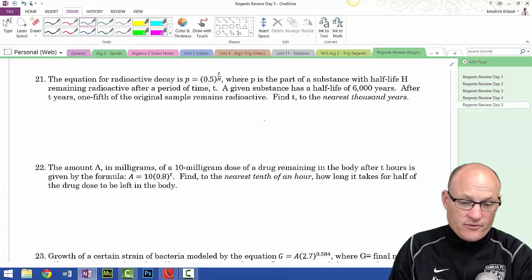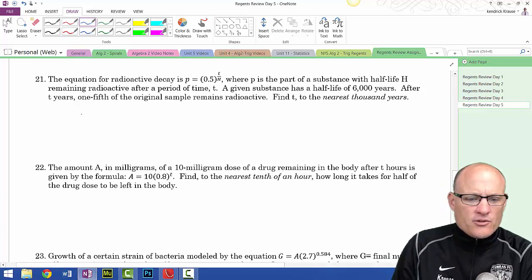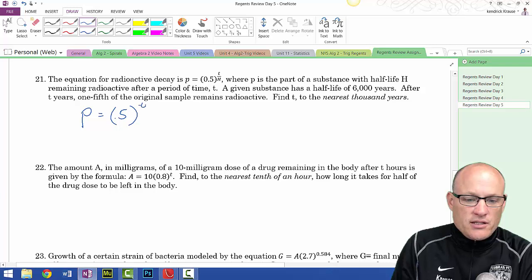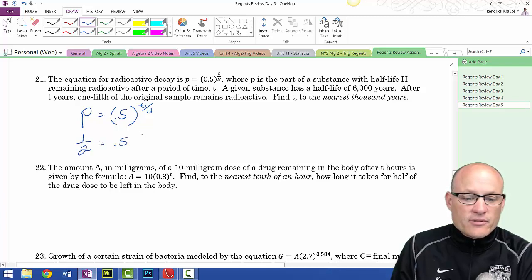So I guess P is 1/5. So P equals 0.5 to the t over h. So the only thing I'm looking for is time. So 1/5 is equal to 0.5 to the t over 6,000.